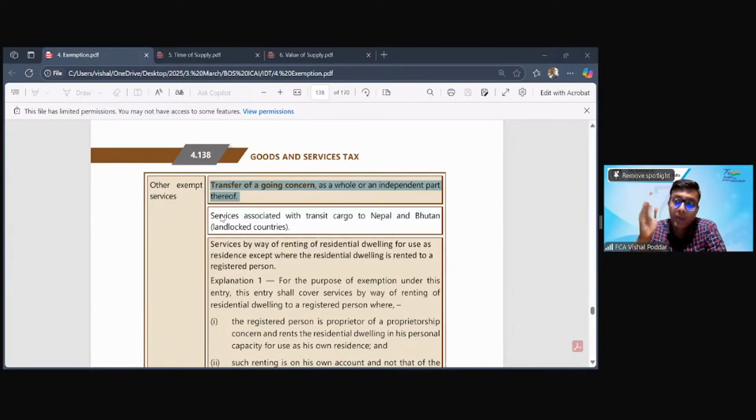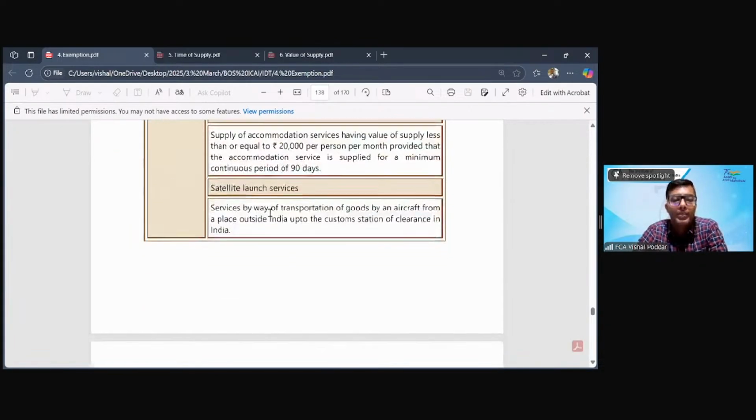Keep this in mind, even though it may comprise of all the business assets like land, building, machinery, furniture, etc. But transferring the whole business will be considered as supply of service, and it will be exempt if it is transferred as a going concern. Also important is it may be transferred whole, that is I can transfer my entire business, or I may have some sections in my business, like a manufacturing section is separate, the trading section is separate. I am transferring one of the sections, which is what they have called an independent part. That will also be exempt.